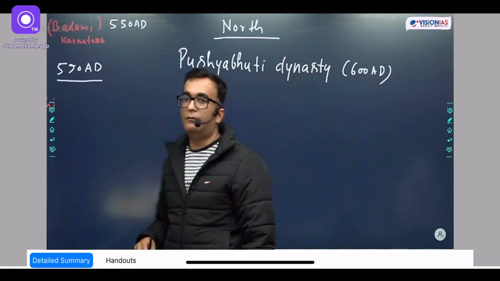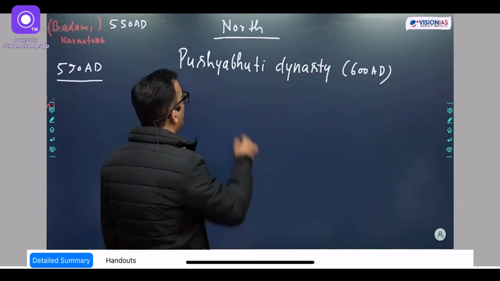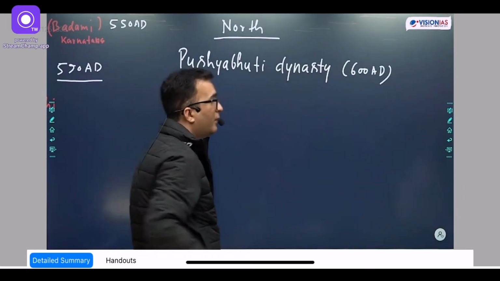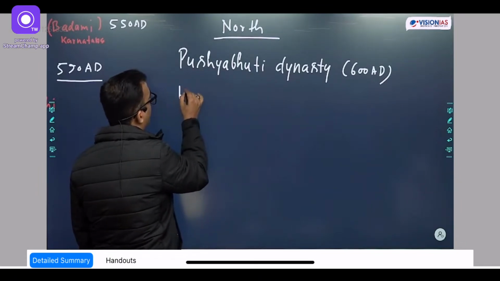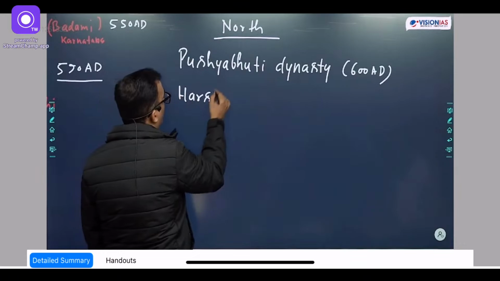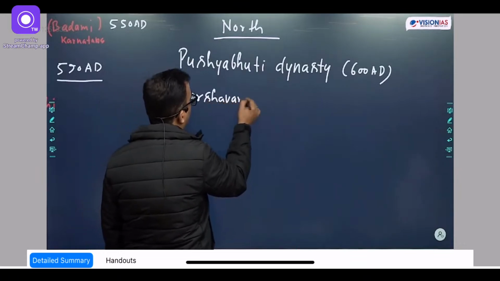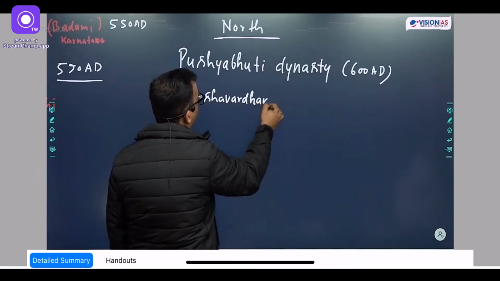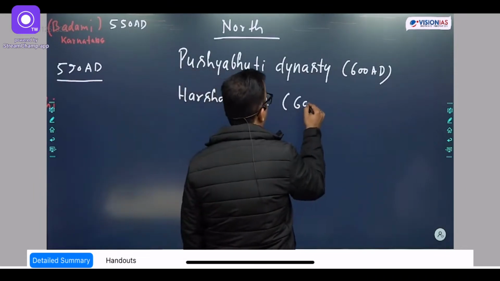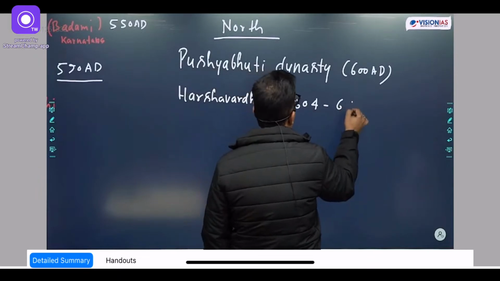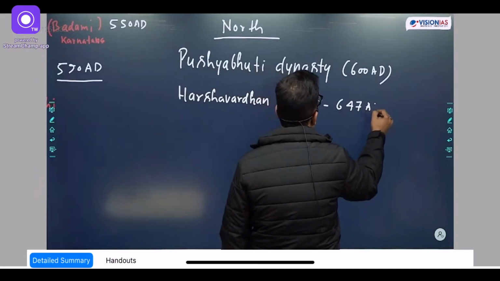The important ruler was Harshvardhan, about whom we'll be discussing a bit longer. His tenure is said to be from 604 to 647 AD.